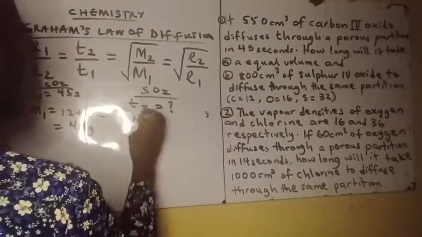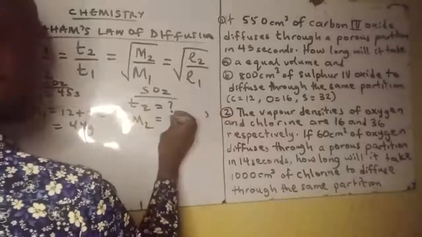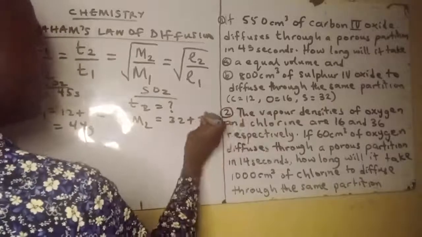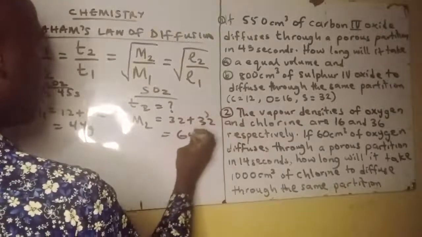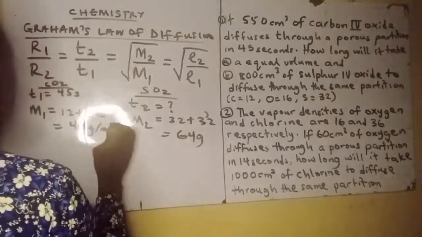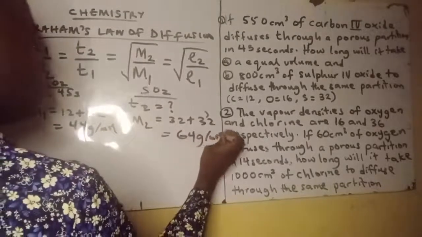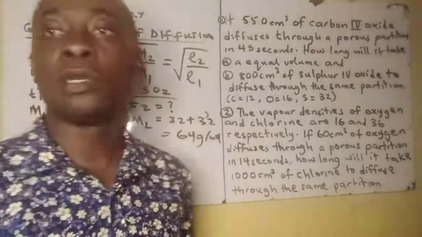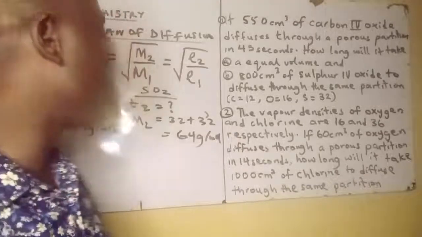SO2, that's 32 plus oxygen twice, 32 again, that's what? 64. So 64 grams per mole. Sorry, that's the unit of molar mass.